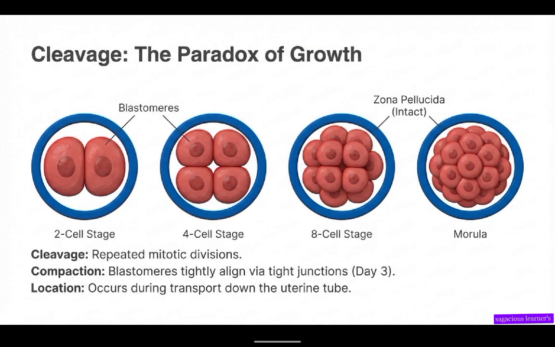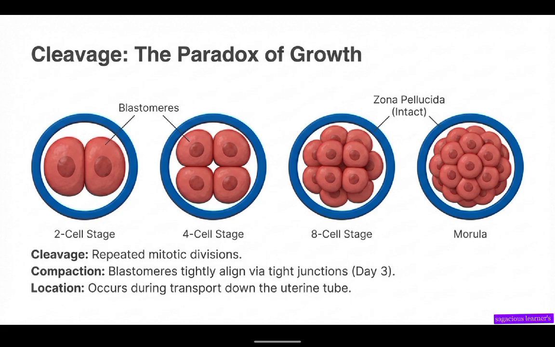So, the paradox of growth. After fertilization, what happens? Cleavage occurs. What is cleavage? Rapid and repeated mitotic cell divisions. So here's the question I want to ask you: what will happen if cleavage does not take place? Is there anything that will happen? Write down your answers and wait for the next few seconds when I'm going to answer it.